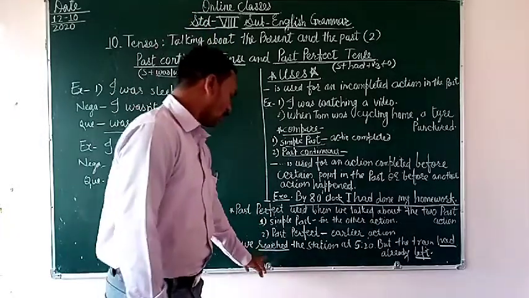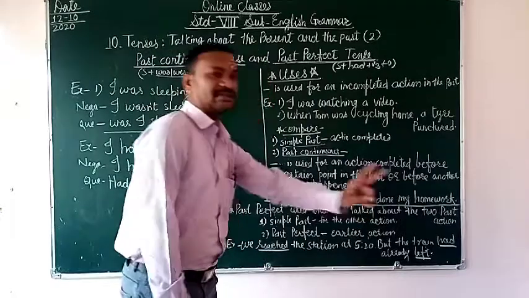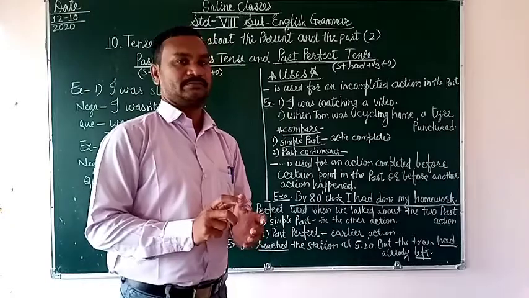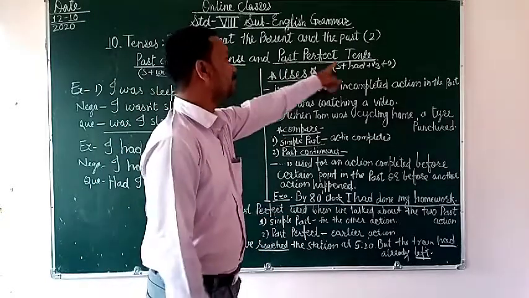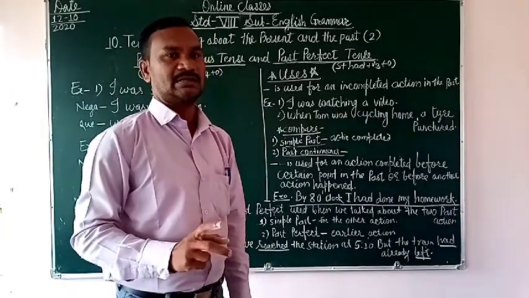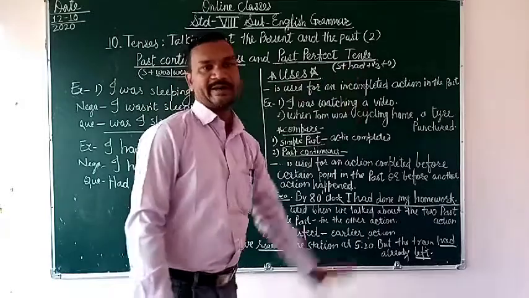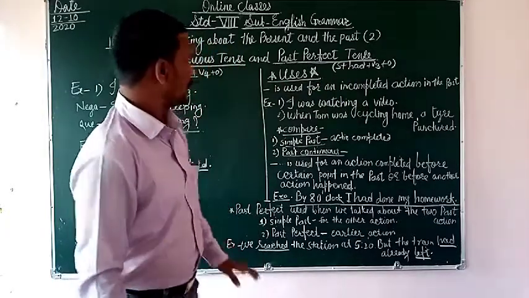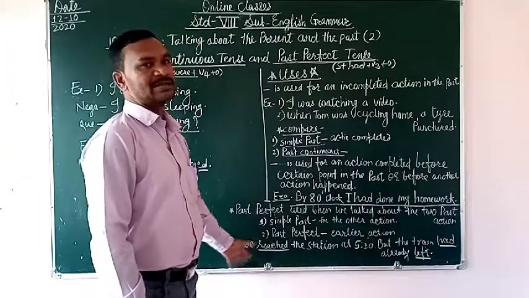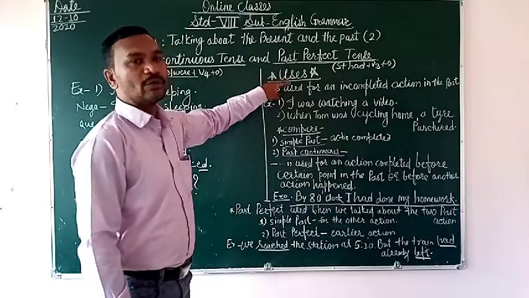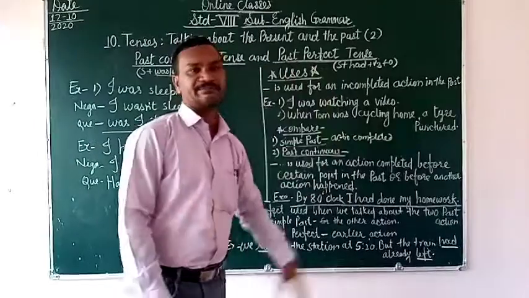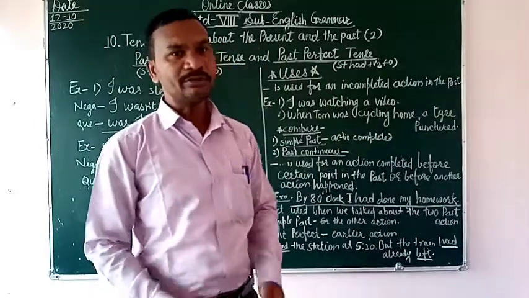So for the uses of two past actions we have to use the past perfect tense, and often in the past perfect tense we use two actions. One is the simple past and the second is the past perfect tense. Okay students, I hope you understand the first part as well as the second part of this lesson, because in this lesson we discussed the uses of the past continuous tense and the uses of the past perfect tense. Okay, thank you, have a nice day.